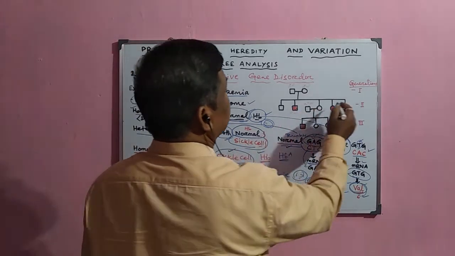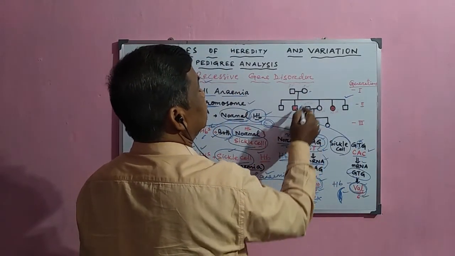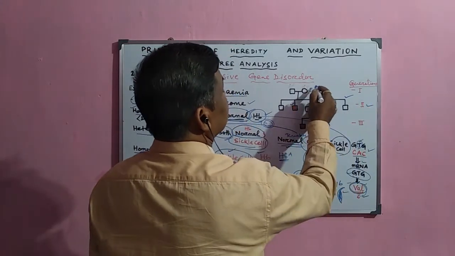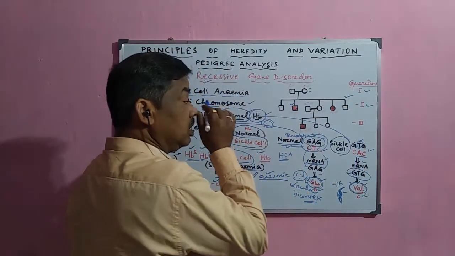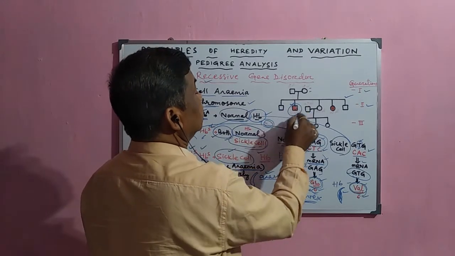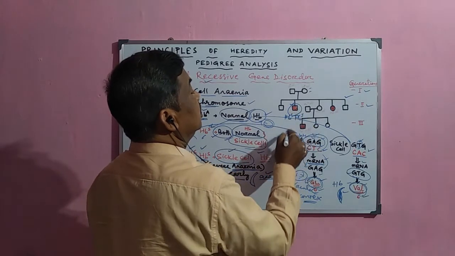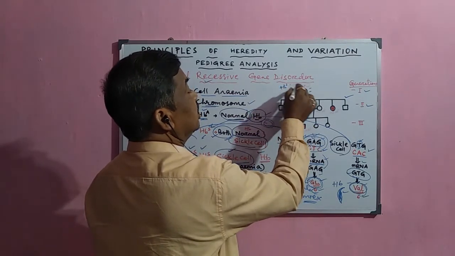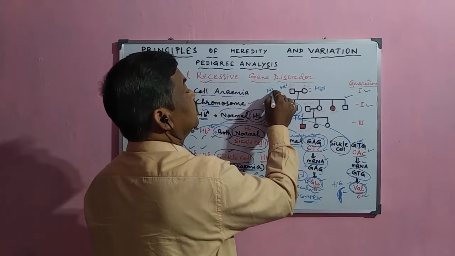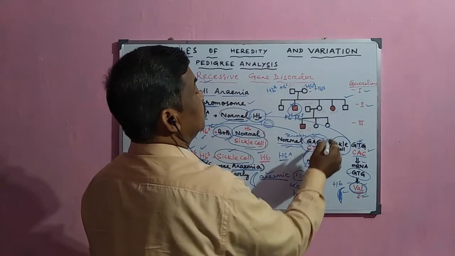Now, this is the pedigree analysis for this. This is the male individual, this is the female. In the second generation, both are normal, but they have the carrier HbS gene, so you will observe here HbA and HbS, one HbA and one HbS. That means they are having the heterozygous condition, HbA and HbS. Then only here it will be HbS and HbS.